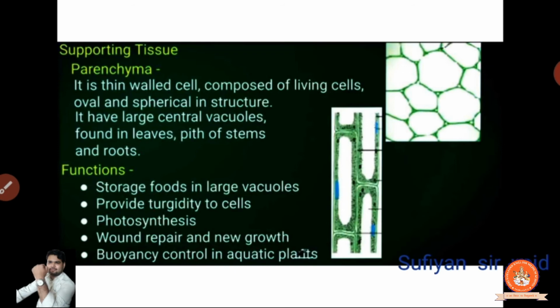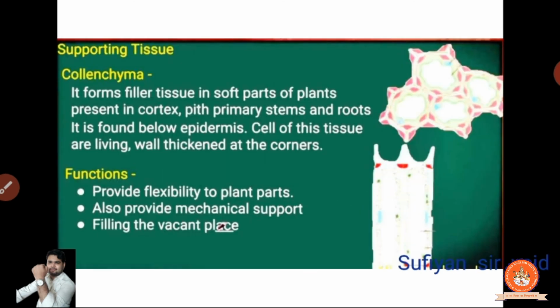Even the buoyancy control in aquatic plants: you can observe the plant floating in the water, on top of the water, staying in one place because of the buoyancy. So parenchyma gives the buoyancy control to the particular plant. It is a particular support, and it is useful for food. Clear? Storing the food.